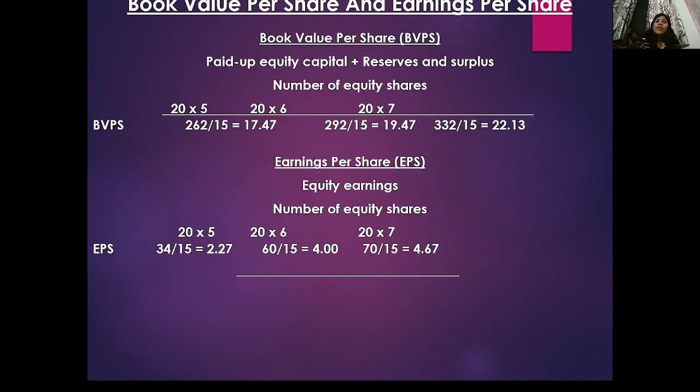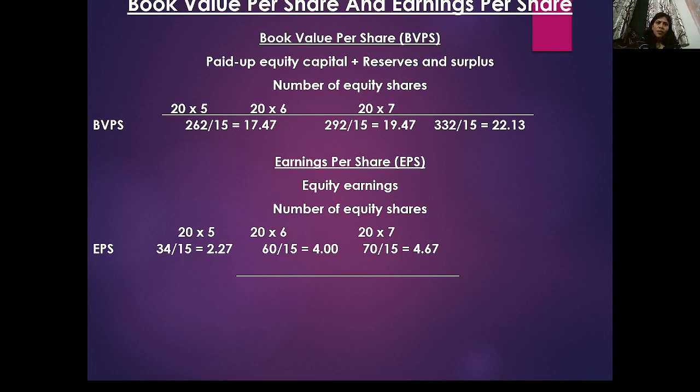So book value per share and earnings per share are very important. Book value per share, how to calculate? Paid up equity capital plus your reserves and surplus, divided by the number of equity shares. You should calculate using this formula, and EPS is your total earning divided by number of shares outstanding. So these things are very important.